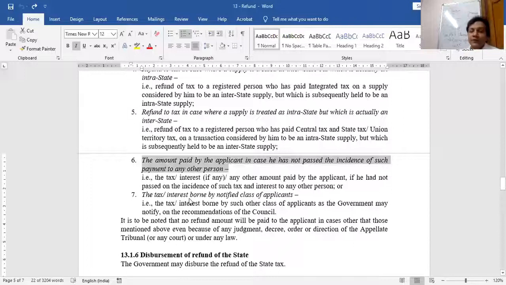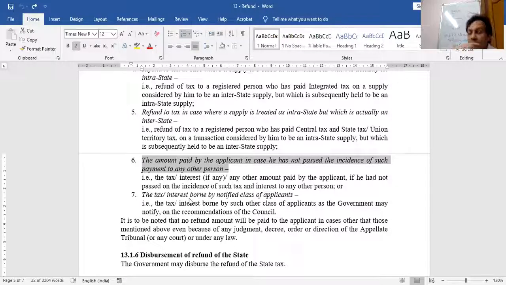Who can ask for the refund? Who has not passed on the incidence of tax to another person. Only that person can ask for the refund, otherwise not. So in my example, though I have paid by mistake, nothing has gone from my pocket because I have collected the entire amount from Mr. Y. So Mr. X loses the right of refund. Mr. Y can ask for refund later on if Mr. Y wants, but not Mr. X. I hope this point is clear. And now here comes the concept.